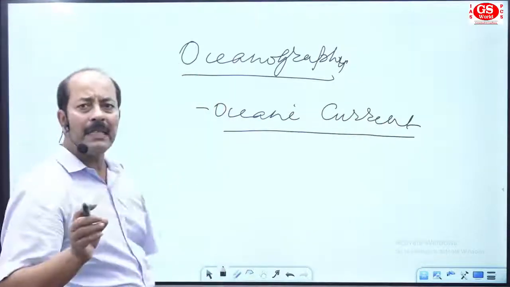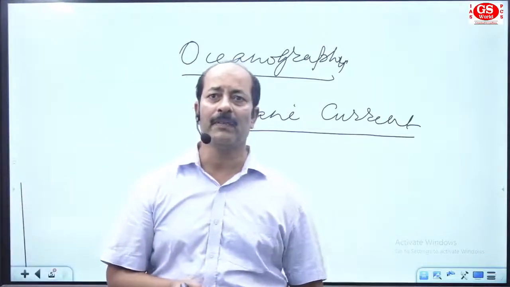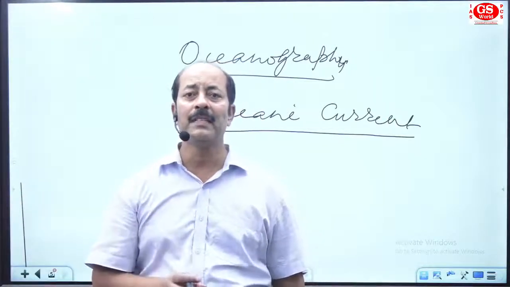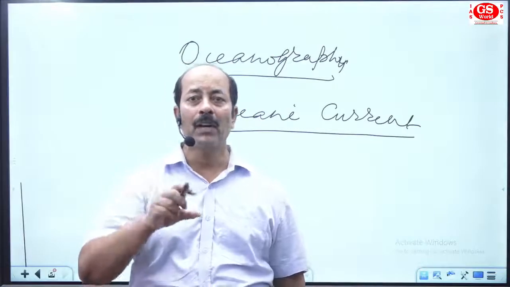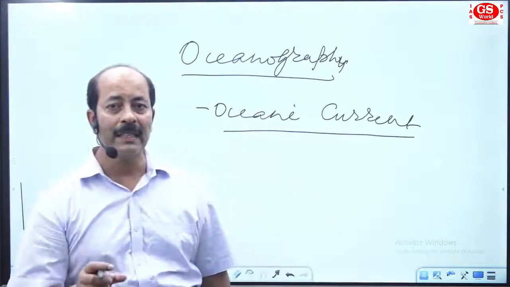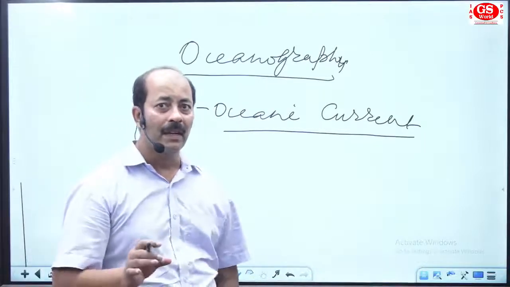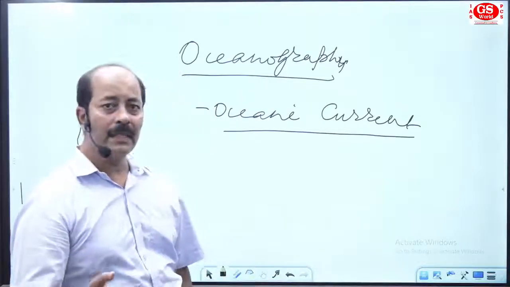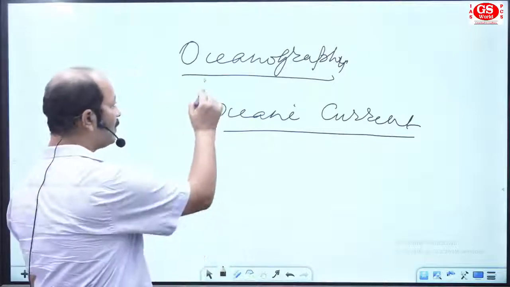So it was a very simple question from oceanography. They ask about the location of the Agulhas current, that is a part of the Indian Ocean. They ask which current is related to the Indian Ocean, or which ocean is known for this type of current.